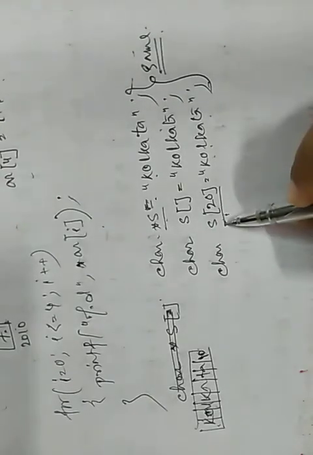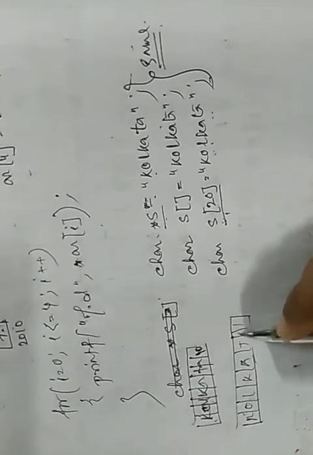Now if we write s[20] Kolkata, that means s is an array of 20 elements occupying space, and only 7 elements are occupied by Kolkata. Clear?